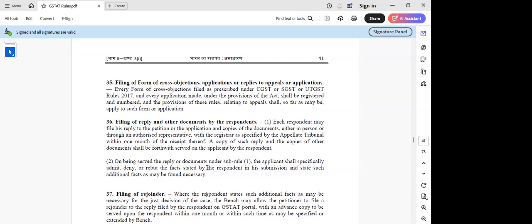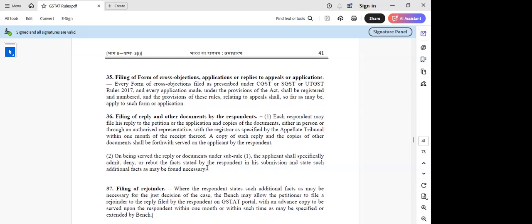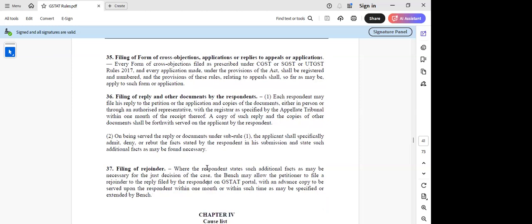Correct. Then filing of rejoinder is there in Rule 37, where the bench allows filing a rejoinder with an advance copy to be served upon the respondent within 1 month or such time as may be specified or extended by the bench. I don't know how it will be served because it will again be through the GSTAT portal. Serving will again be per Section 169, served upon the respondent within 1 month or within the time as may be specified or extended by the bench.